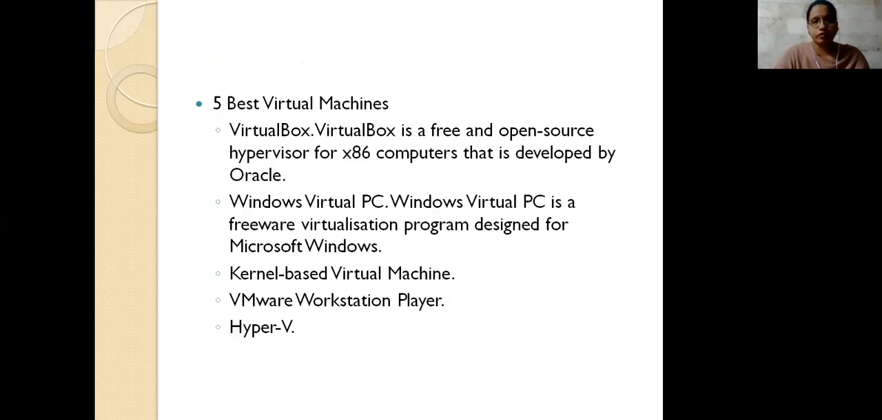So what virtual machines do we have? VirtualBox, which is the open source one, and the next is the hypervisor for the x86 computers we are using, and Windows Virtual PC. This one is a freeware virtualization program designed for Microsoft Windows. Another one is KVM, the kernel-based virtual machine, and the other is VMware Workstation Player, and the next is Hyper-V. So these are the 5 best virtual machines that you are using around.